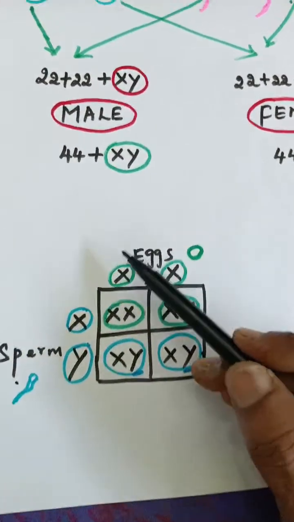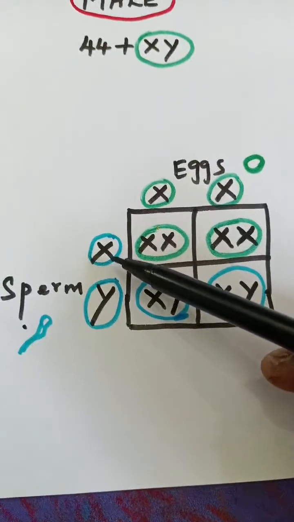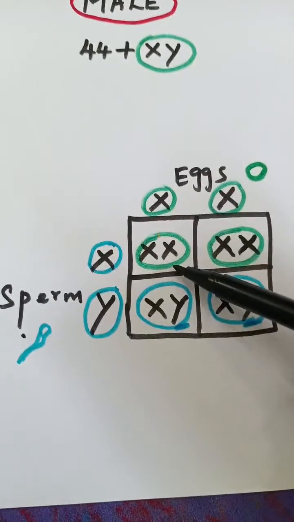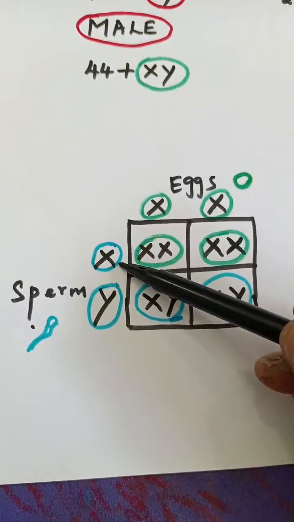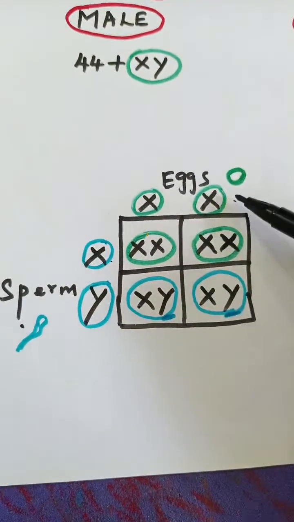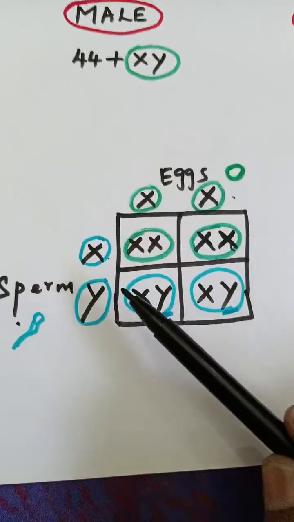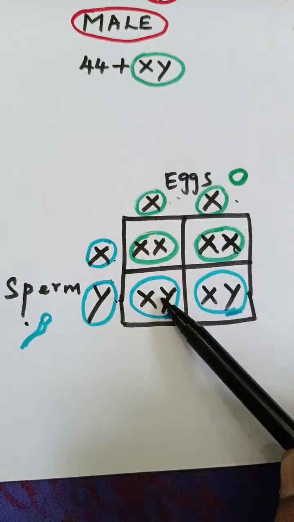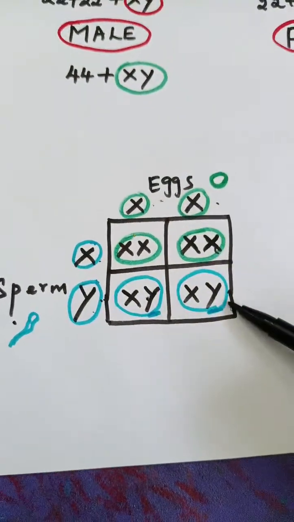This X of the sperm, that is male, when it mixes with the X of the female, you will get XX, female. Again, this X of the male and another X of the female, when it mixes, you will get XX. And next, this Y, when it mixes with X, you will get XY, boy. And similarly, this Y with X, you will get XY, boy.